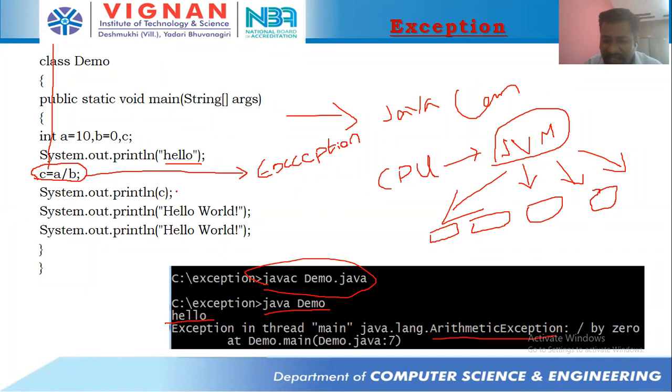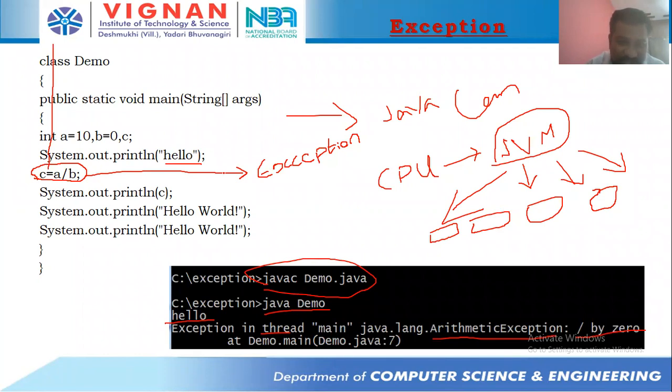So there is an exception with a name called arithmetic exception, and the JVM gives such a message: exception in thread main. You can see exception in thread main. Why we call it thread, that I will discuss. Exception in thread main, java.lang.ArithmeticException, and it clearly gives a message what kind of exception it is: division by 0. This exception was given by the JVM, information given by the JVM to us.